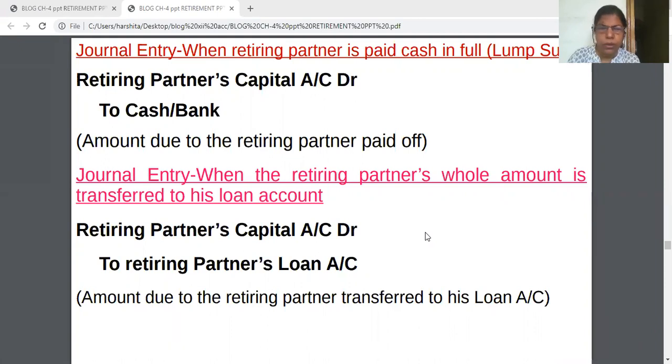So today we completed this theory part of retirement, and I am sure you understood the topic of today. It is not necessary that they will give you a complete question of 8 marks. Maybe that question will come with the option of admission. But as you know, in MCQ they will give you 4 choices.